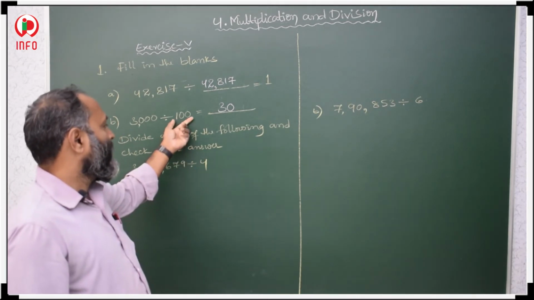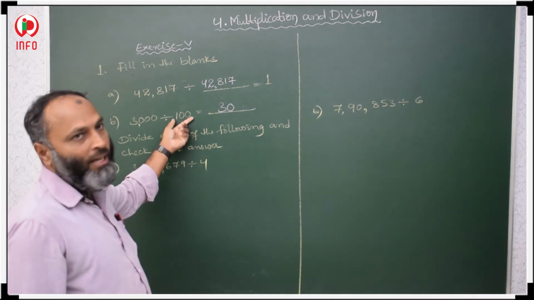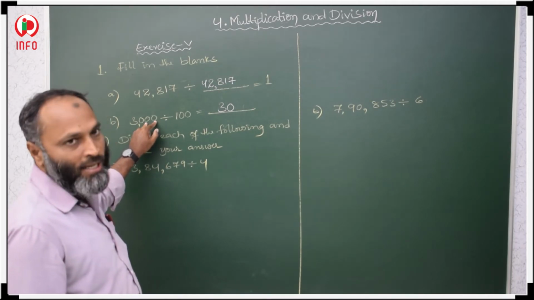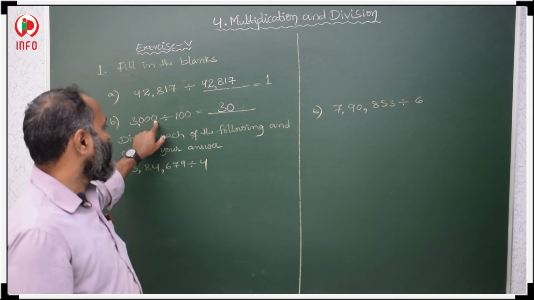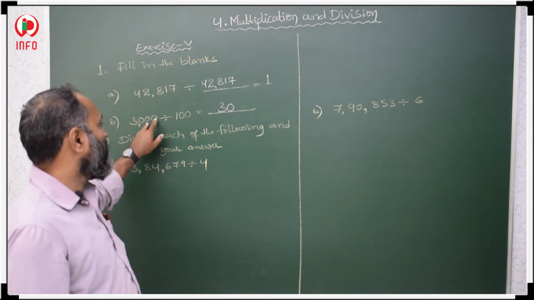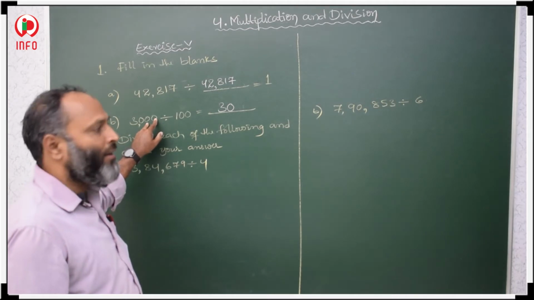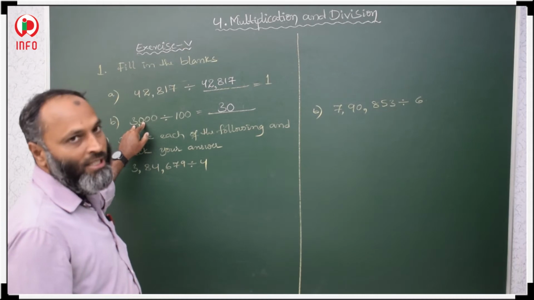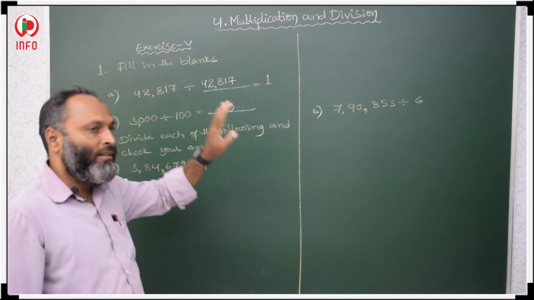Why? Here we are dividing with 100. When we are dividing with 100, the last two places, the ones and tens places, are our remainder. In ones place we have 0 and in tens place we have 0. Both zeros were there, so the remainder is 0. Then no need to take the remainder, just write your quotient. 30, the rest of the digits, is your quotient.